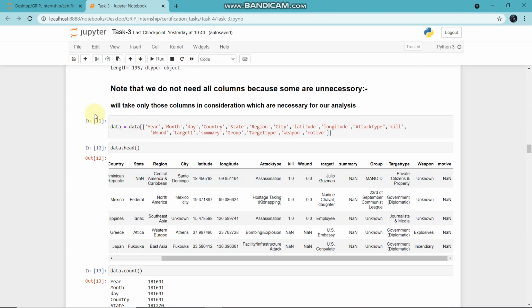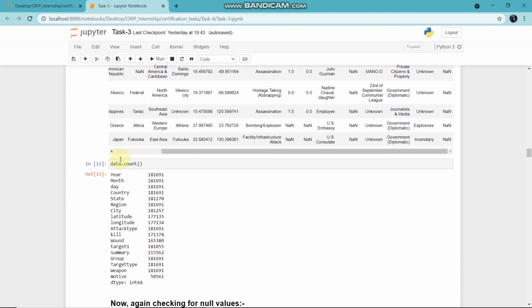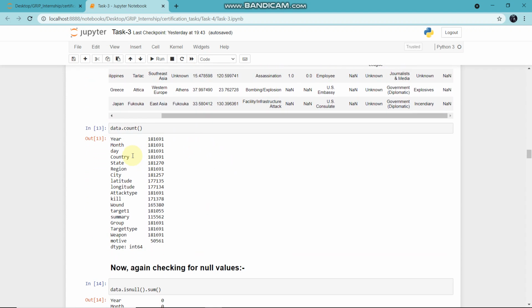And we will take into consideration only those columns which are necessary for our analysis, and those columns are year, month, day, country, state, region, up to motive. And here is the count of the values of each column. But the notable thing is that not all the columns have the same 181691 values, like the motive column or kill column.